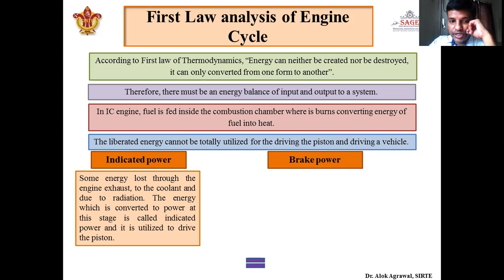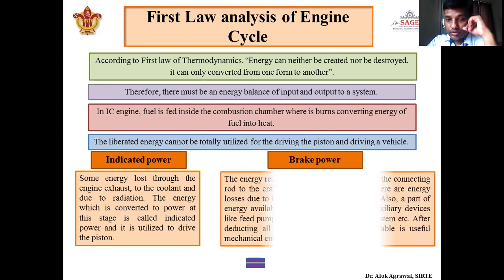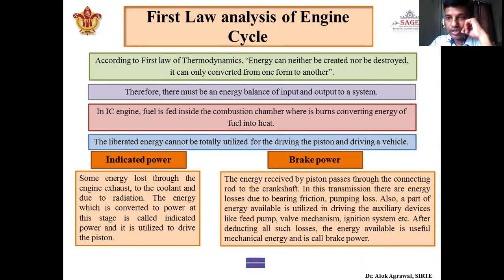Next one is brake power. The indicated power, which is used to drive the piston, will not be 100% converted to drive the vehicle, so it is not the output of the engine. The energy received by the piston will pass through the connecting rod to the crankshaft. In this transmission there are certain losses, like losses due to bearing, friction, pumping loss, etc. Various losses occur, and only a part of the energy is utilized at the end.